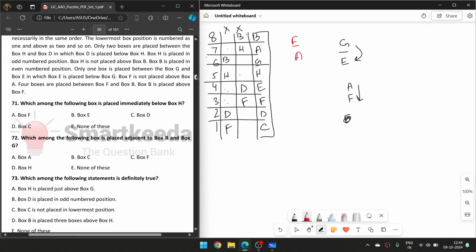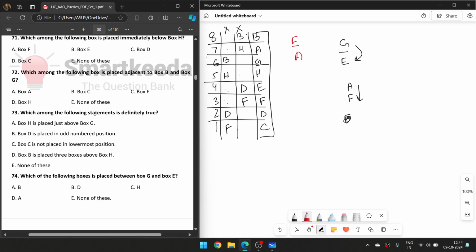Now, which is definitely true? H is placed just above G, no. D is placed on an odd number, no. C is not the lowermost, no. B is placed three boxes above H, is absolutely correct. So B is three boxes above H.